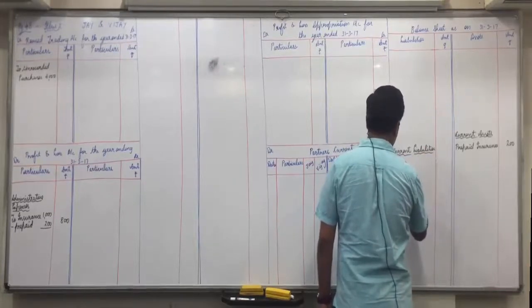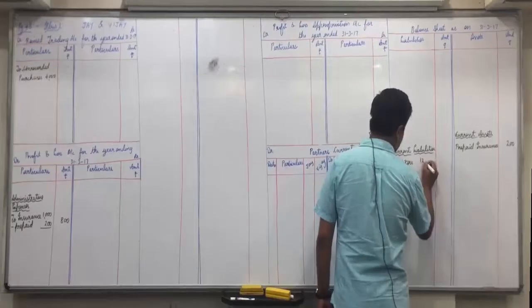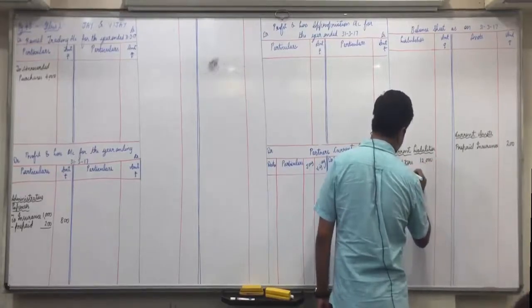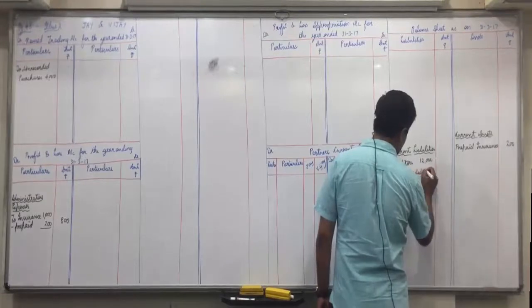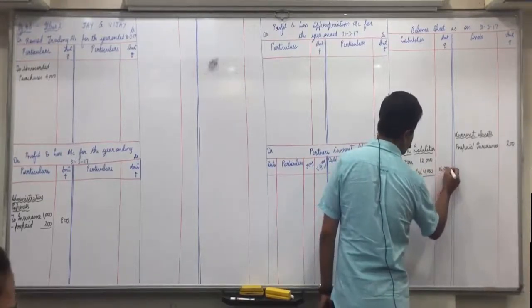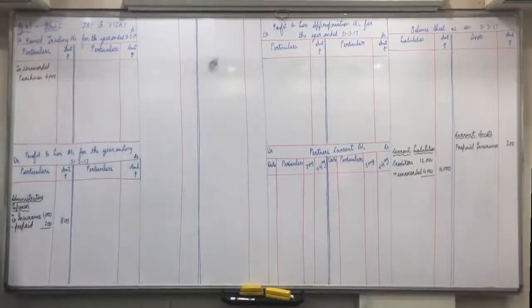So creditors 12,000 plus unrecorded 4,000. So outer column 16,000. Is everyone clear with this?